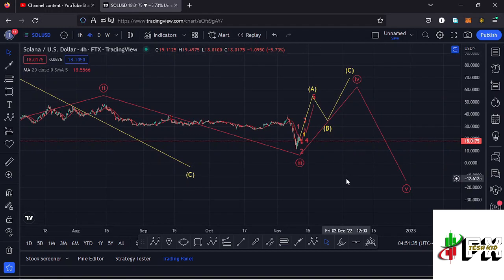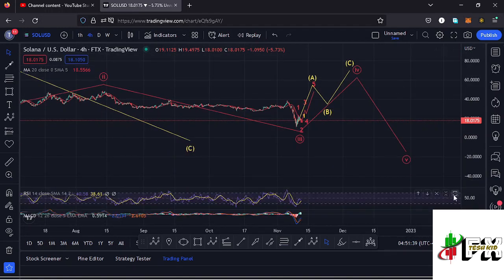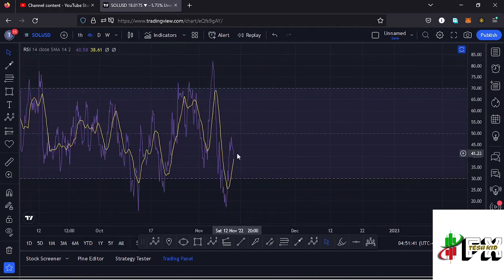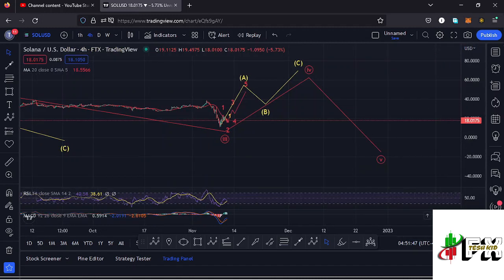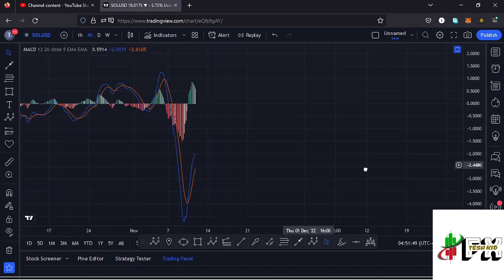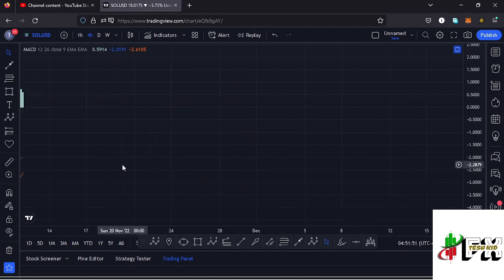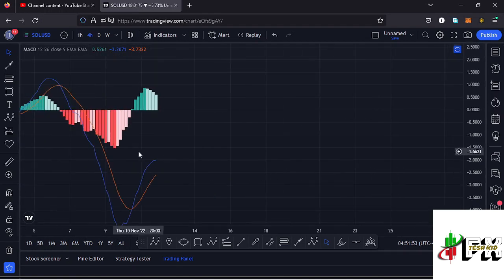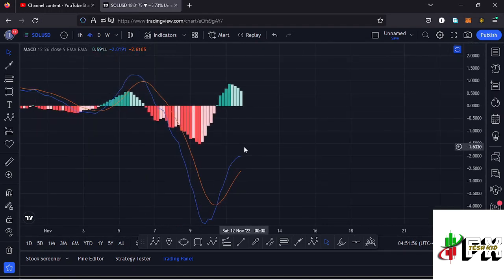giving me my 2 short-term scenarios, and also taking a look at the indicators to see what movements will be supported here on the RSI. On the RSI, we are trading at around the 40 mark, meaning we have massive room for us to support any movements to the upside. Also taking a look at the MACD, on the MACD we have printed a bullish cross, and that would mean higher prices are coming our way. So let's be patient and see how that plays out, and I'll keep you updated.